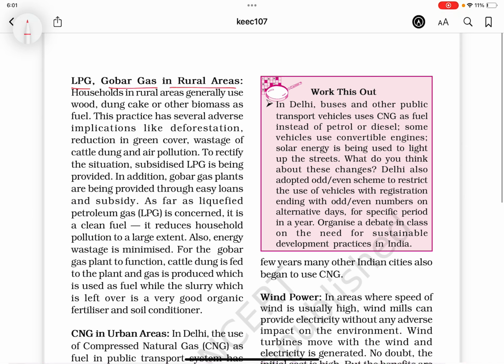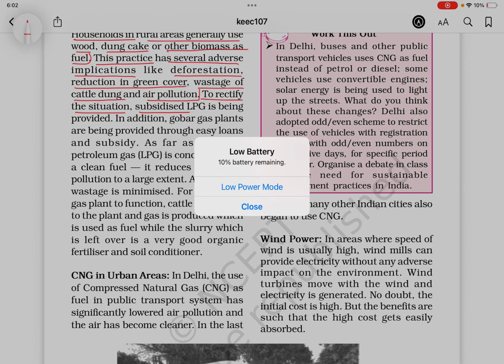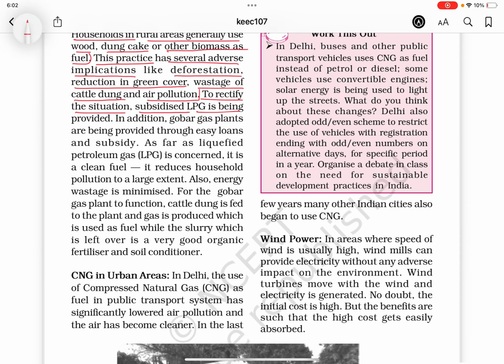LPG, gobar gas in rural areas. Households in rural areas generally use wood, dung cake, मतलब कि गोबर, or other biomass as a fuel. This practice has several adverse implications like deforestation, reduction in green cover, wastage of cattle dung, and air pollution. To rectify the situation, subsidized LPG is being provided. In addition, gobar gas plants are being provided through easy loans and